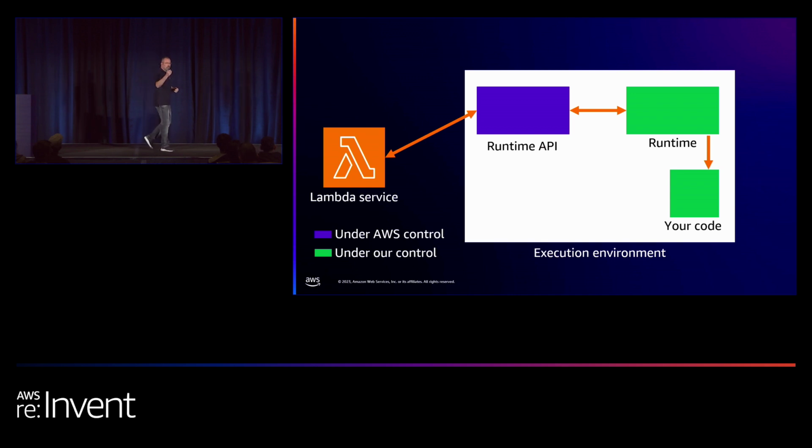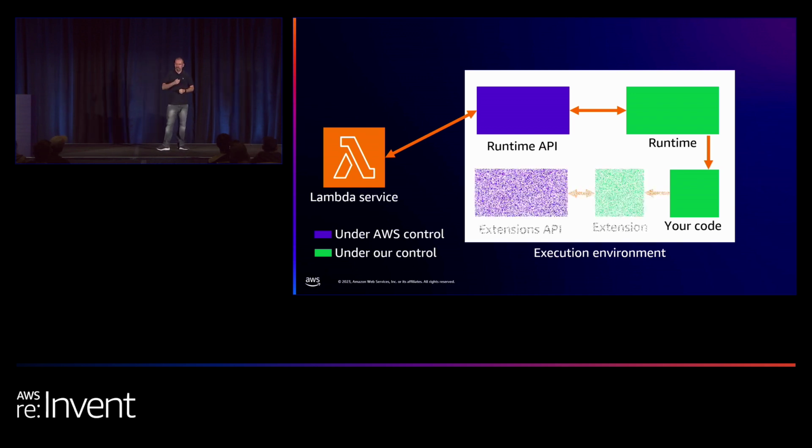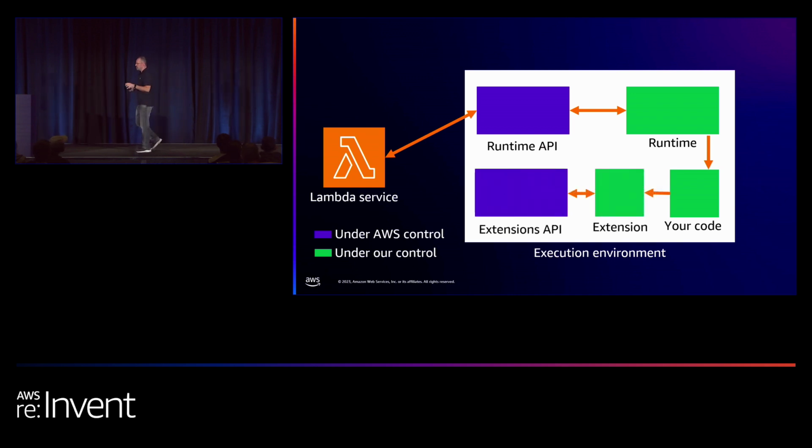The extension itself is a different process. It's a process that runs alongside your handler. It shares the same CPU and memory. It has its own lifecycle events and its own API. And if your code wants to interact with the extension, you use inter-process communication, for example, an HTTP server.